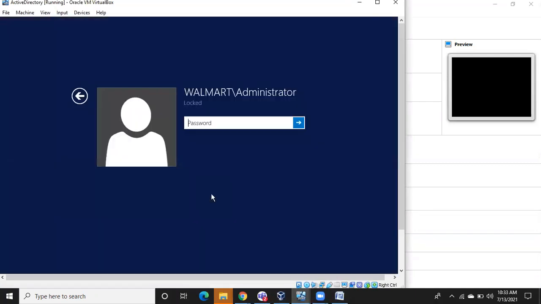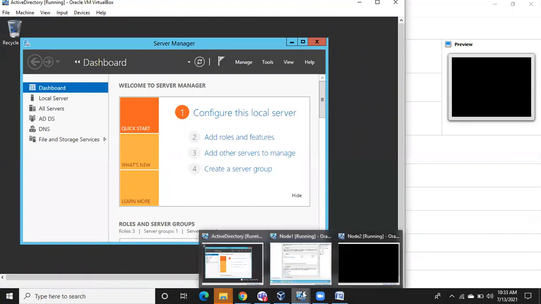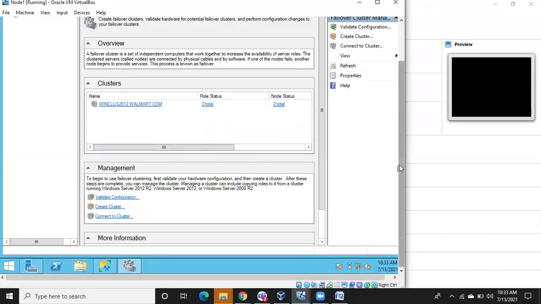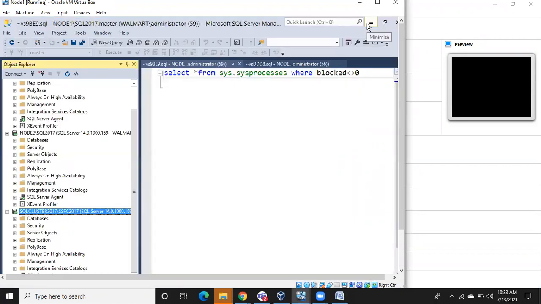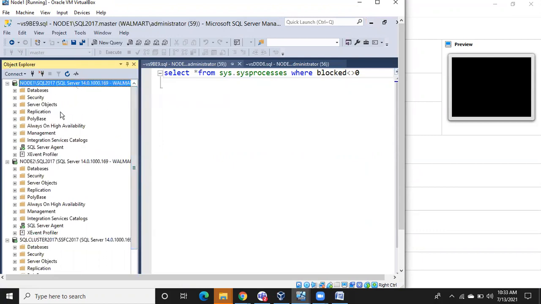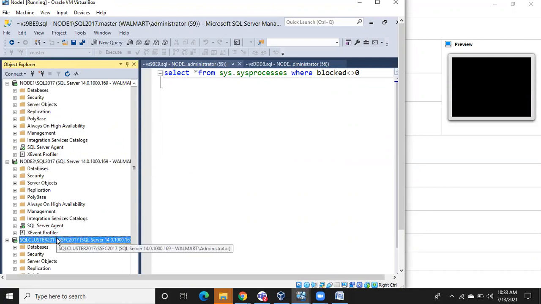For this setup, I have configured the Walmart domain. You can see here, this is our Active Directory setup. Everything we'll discuss in a real-time setup only, so that's why we are configuring Active Directory and all. These are our servers. This was installed in node 1, and this was installed in node 2, and I have connected from node 2 to the node 1 instance. And you can see this is the cluster instance. Everything will be a real-time setup only.